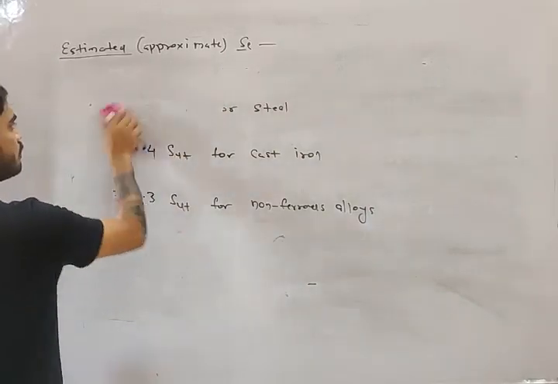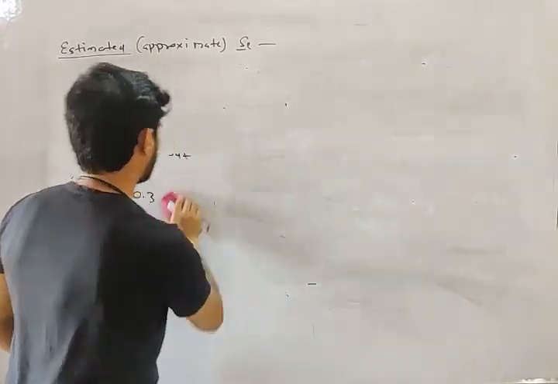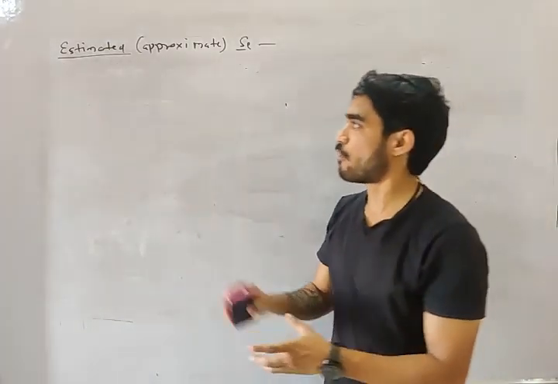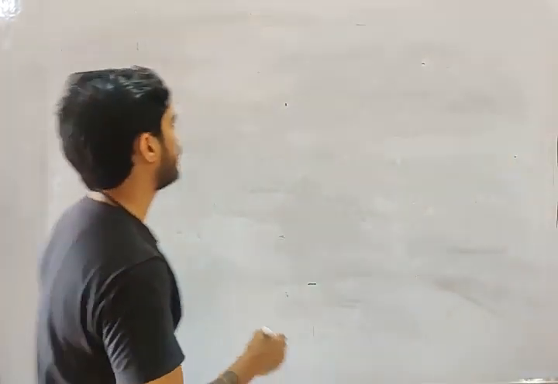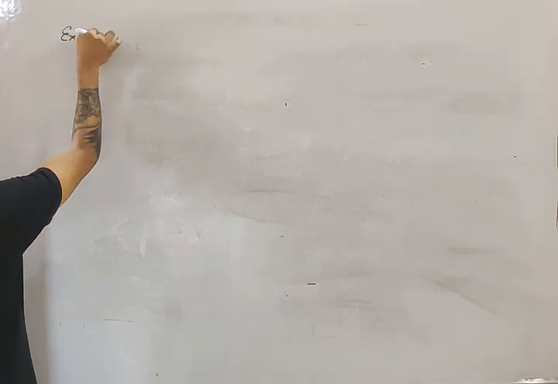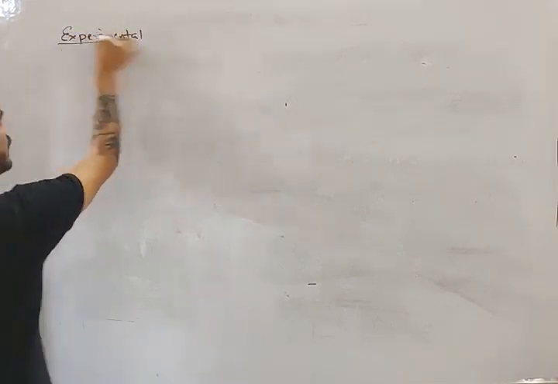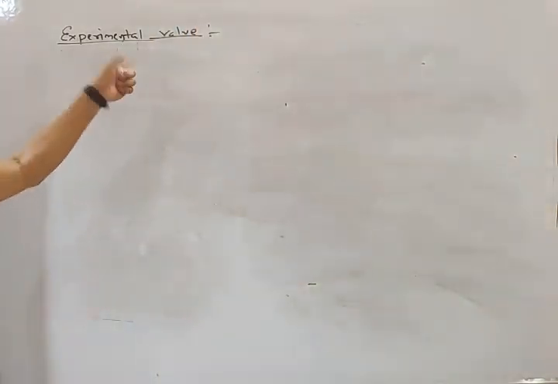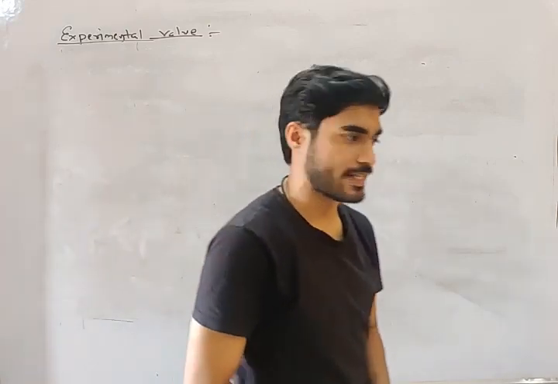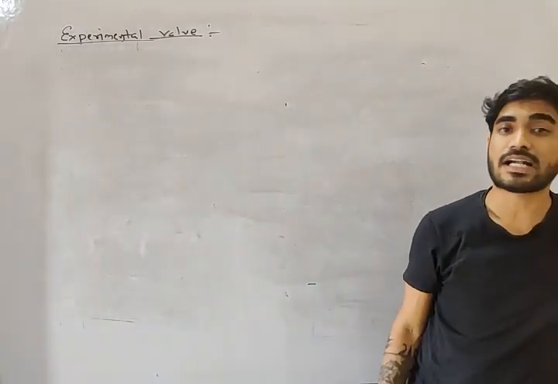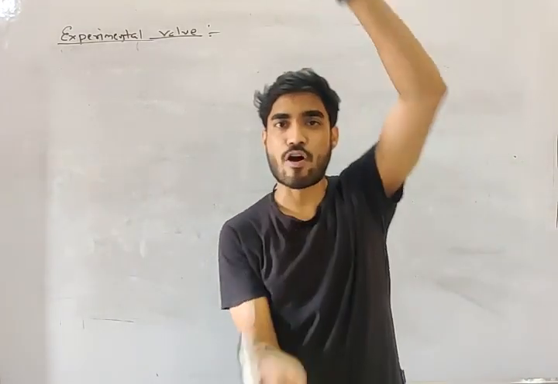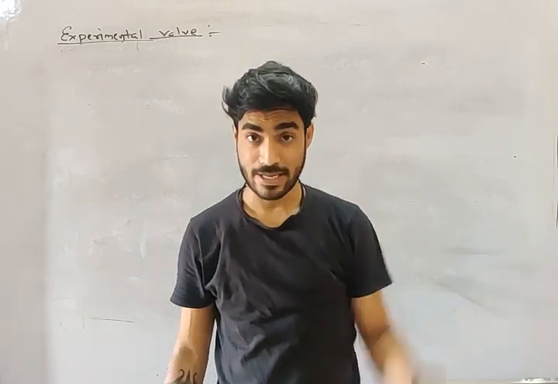Now, my friend, how to find the actual value? For that, we need to perform a test. So, the experimental value. Experimental value means by experiment we will find this value. Which type of test is done? In order to find SUT and SYT, we perform a simple tension test and we draw the stress strain diagram, right?